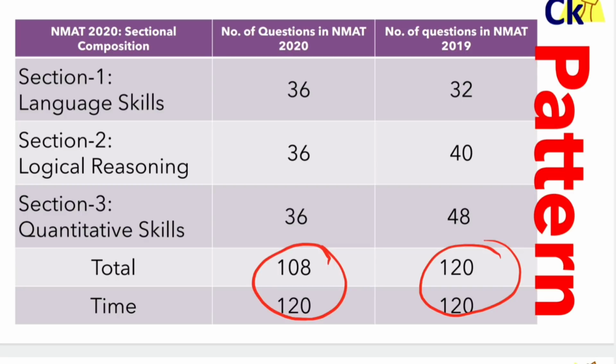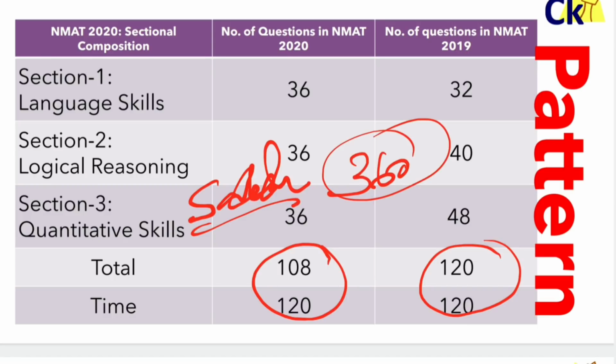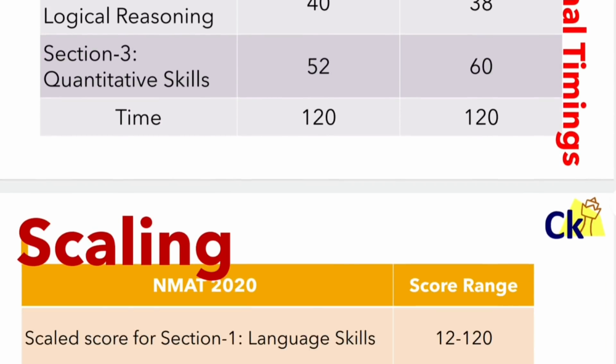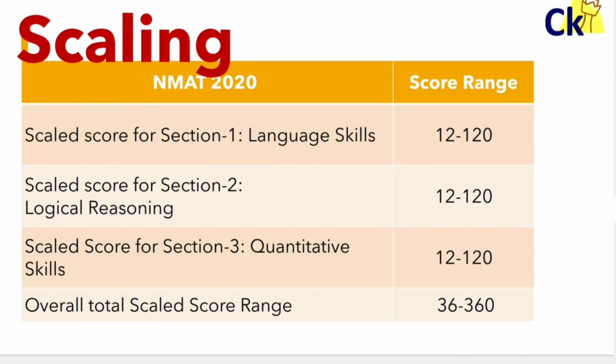Now the main question: if the number of questions is going down, will the cutoff go down? The answer is no. The cutoff is not going to go down because they're going to scale everything up again to a score of 360. So the cutoff will remain the same, I think 210 only. The cutoff is not going to change for the NMAT exam, because scaling is to a total of 360 only.